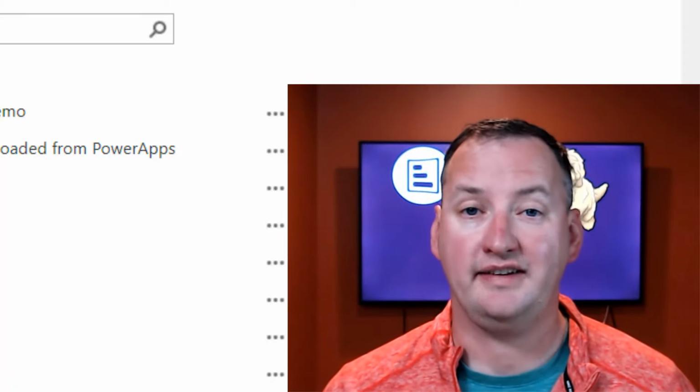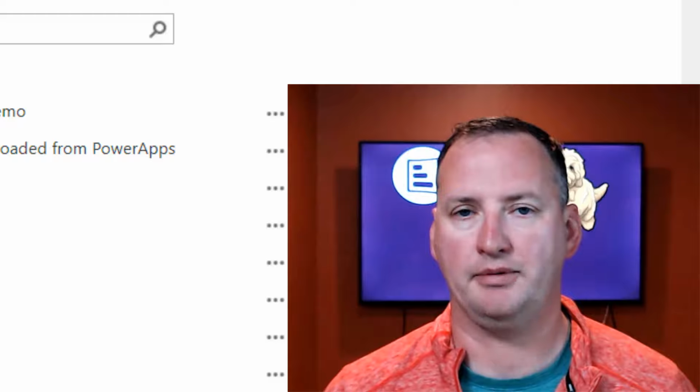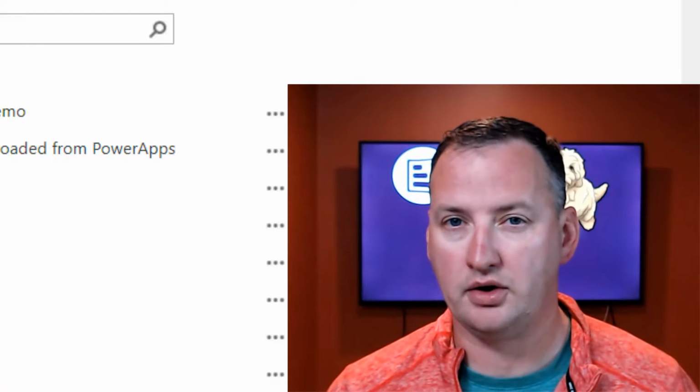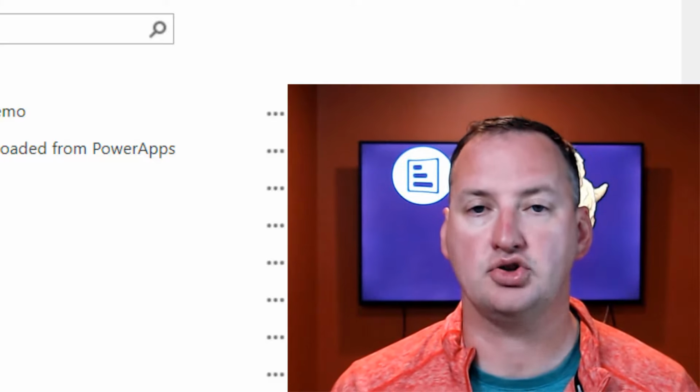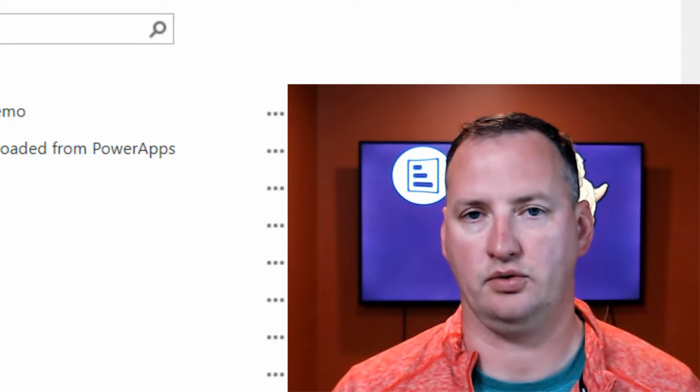In today's Quick Thursday tip, we're going to talk about SharePoint columns when you're using it as a data source for PowerApps. So we're going to talk about the right and the wrong way to create them. Make sure you understand that the type of column really will control how things show up in your app. And just a bunch of little stuff that I want you guys to know about when you're using SharePoint as your data source for your PowerApps.